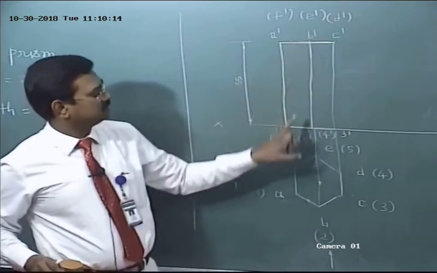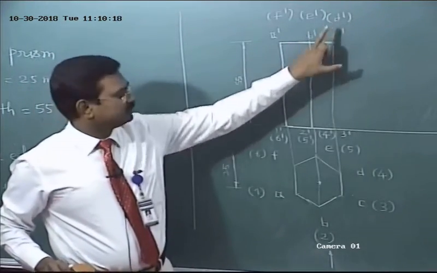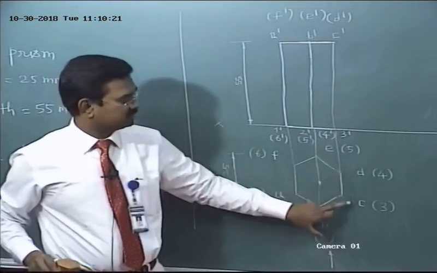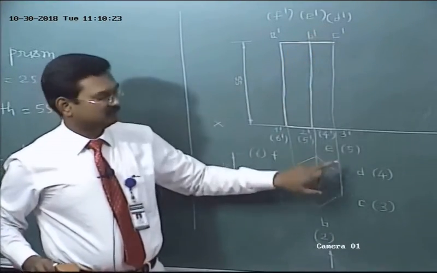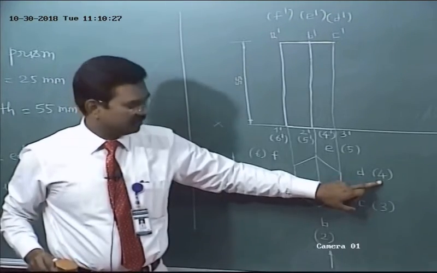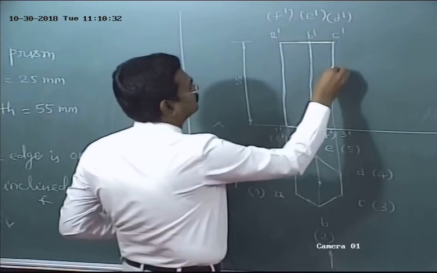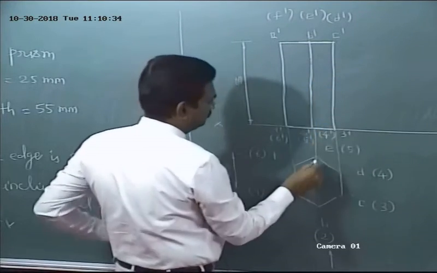So B2. Next, D4. D invisible, 4 invisible, C3 visible. So C3 coincides with D4. As per the rule, we have to show only the visible longer side, C3. Okay, this is the top view.